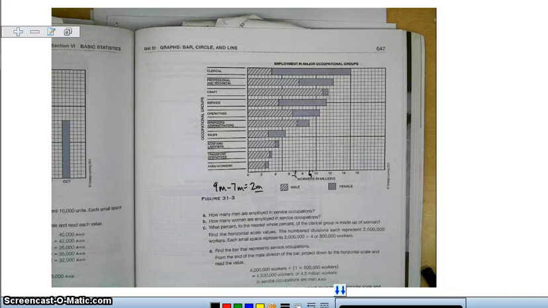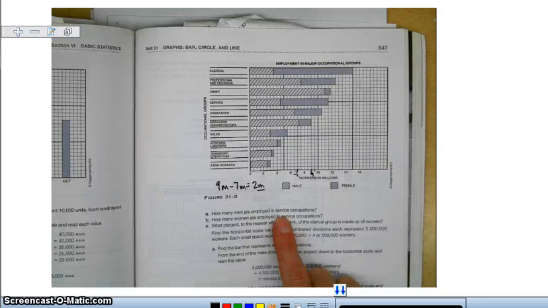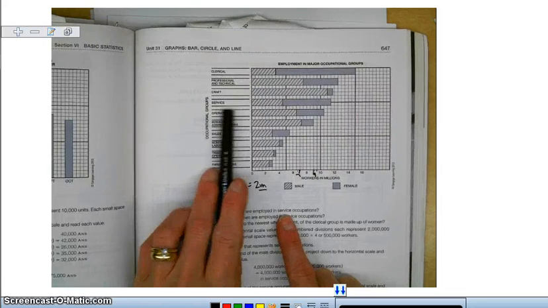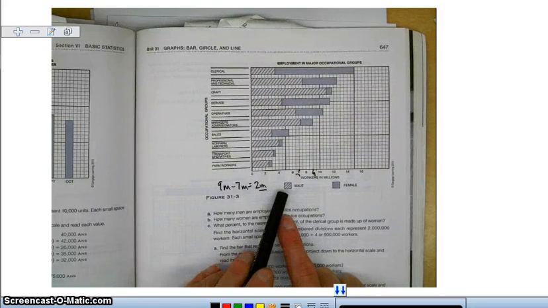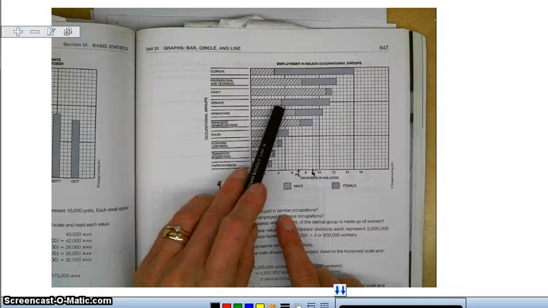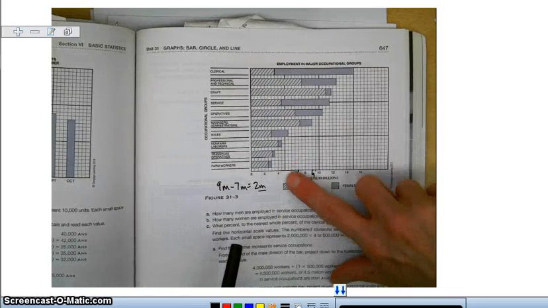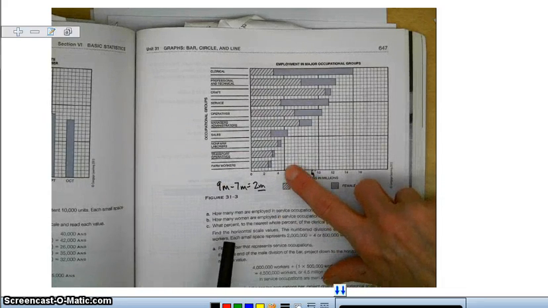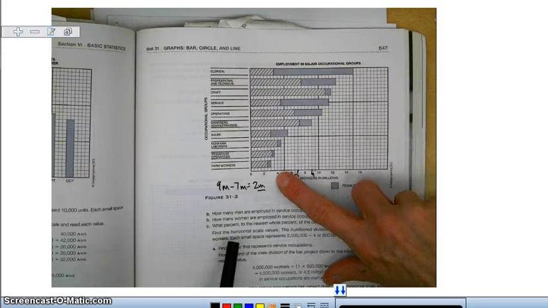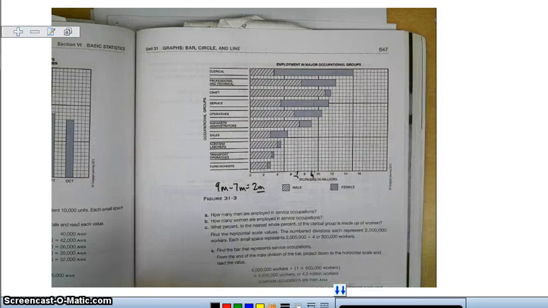And so how many men are employed in service occupations? Okay, so I'm just going to go to service occupations, and I'm going to look over. The men are this one with the little lines. So that is, well, let's see, it's not quite to 5, it's halfway between 4 and 5. So this would be 4.5 million.